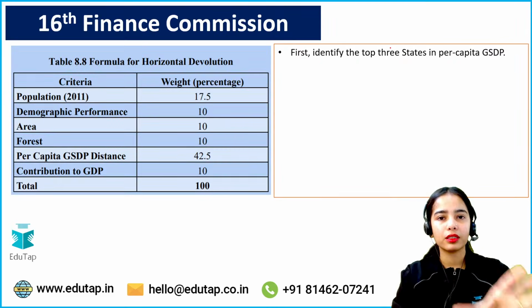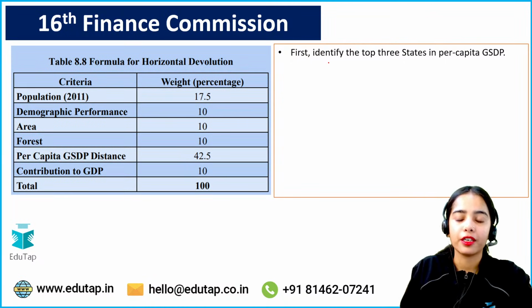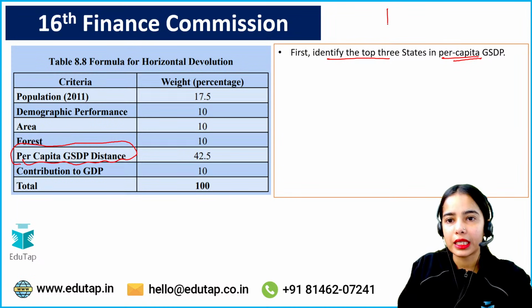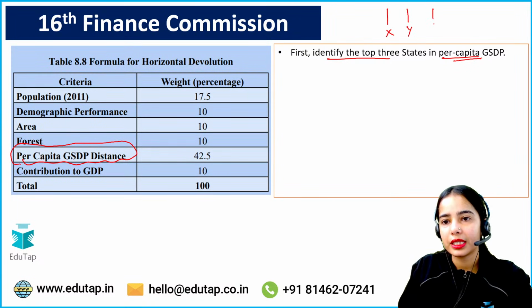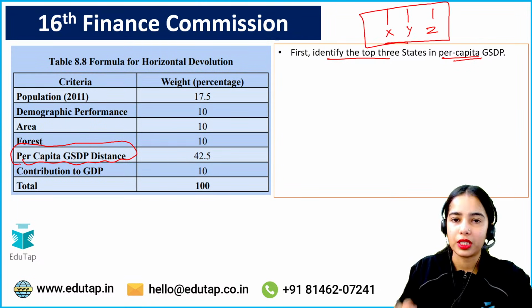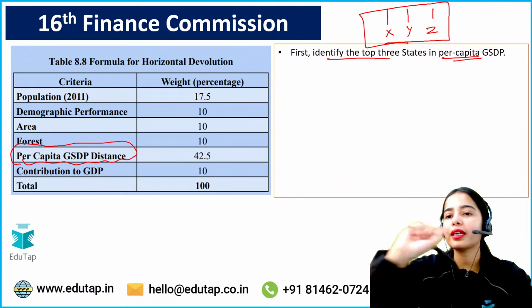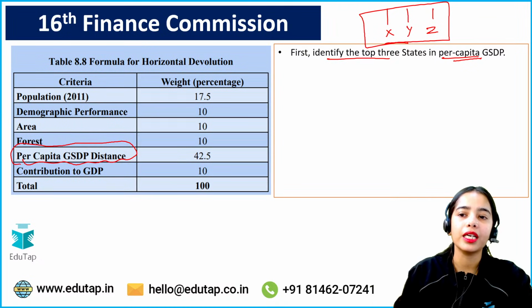So let's understand the idea. First, see what happens under the per capita GSDP distance category. First identify the top 3 states in per capita GSDP. So let's say these are the top 3 states in per capita GSDP. They are earning the highest per capita, per head GSDP.